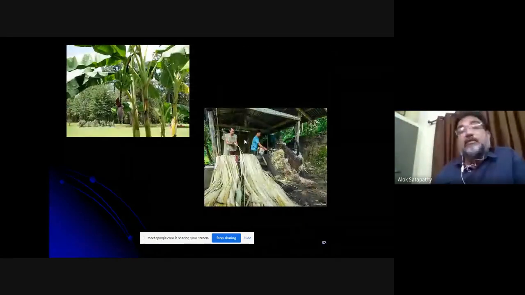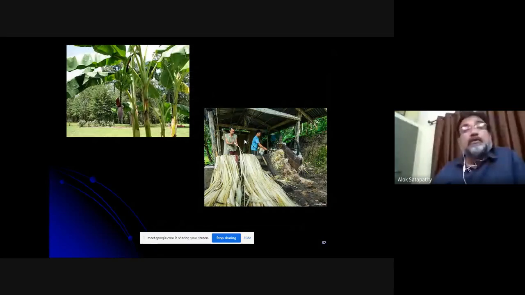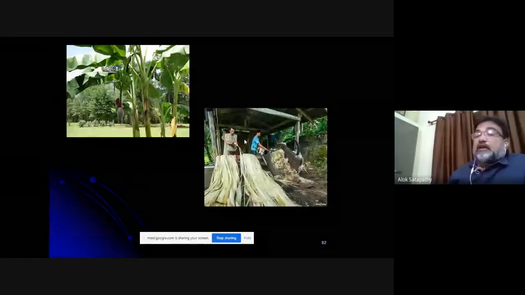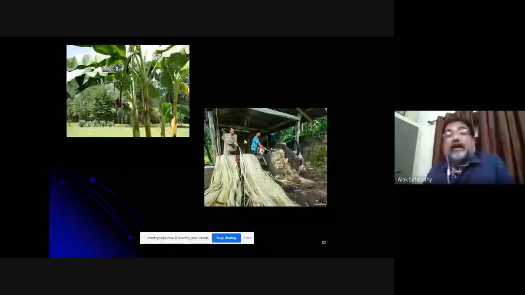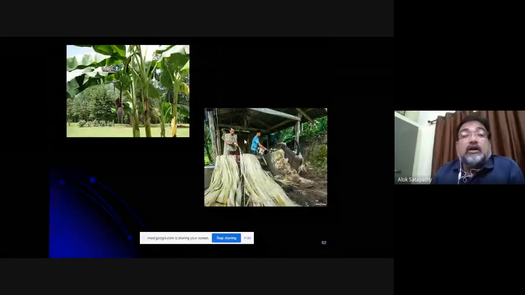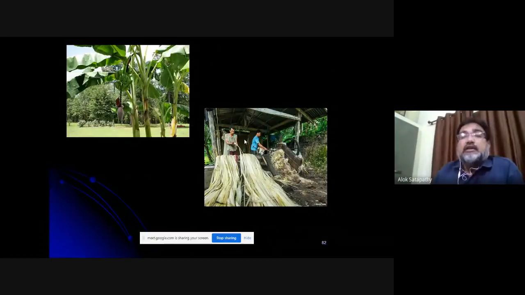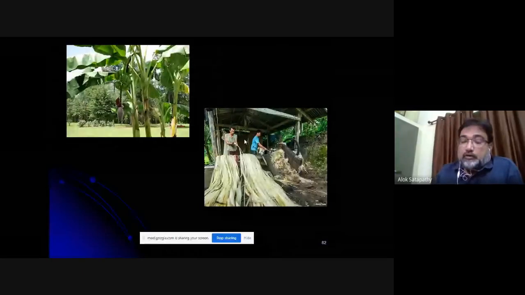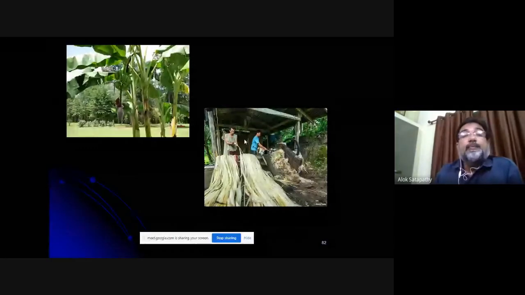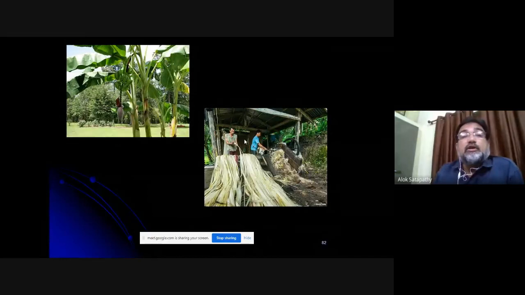Now banana fiber. Banana fiber, it is from the bast itself we extract these fibers. It is very strong, and with a lot of banana plantation in our country, particularly in southern part of India, there is a lot of possibility and potential for research work as well as commercial venture with banana fiber.